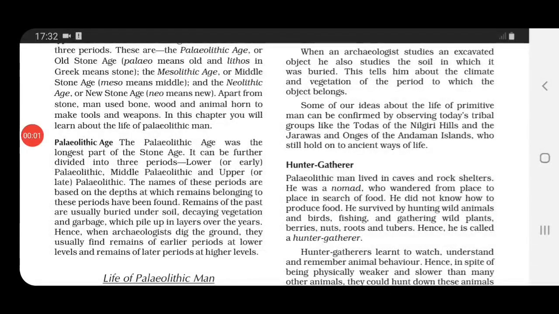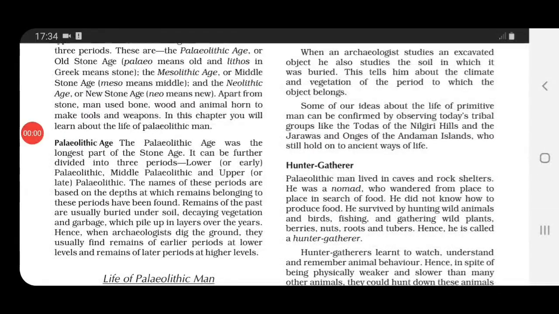See, here it is written that when an archaeologist studies an excavated object, he also studies the soil in which it was buried. Okay, what is the work of an archaeologist? He will dig deep into the ground, and he will study the material remains. But they are also telling that along with studying the material remains, an archaeologist also studies the soil from which they have got the material remains, okay.